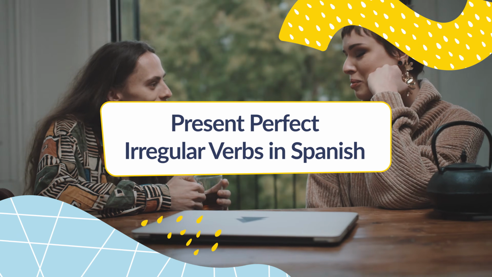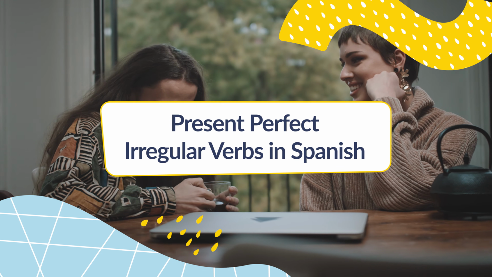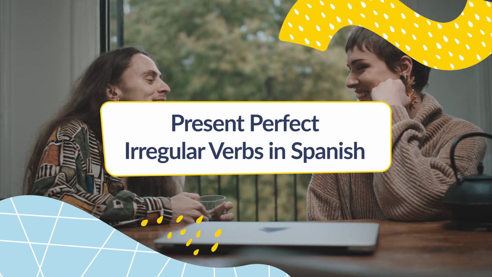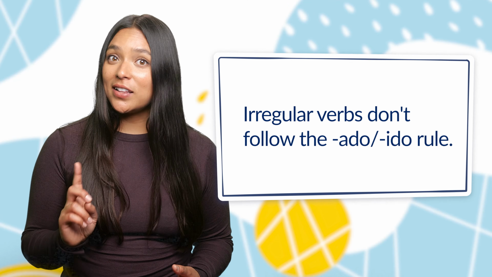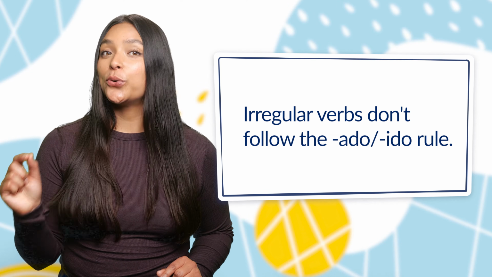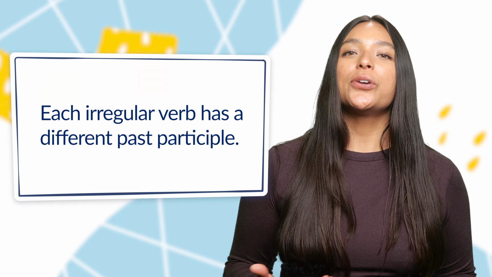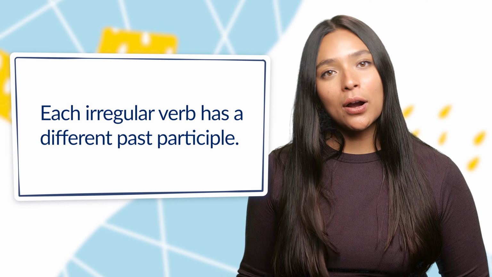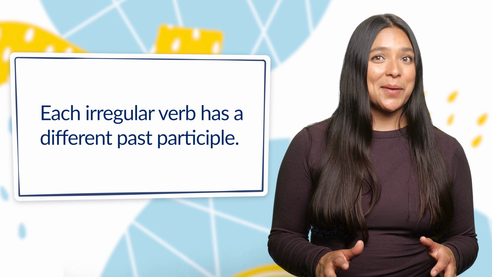Up until now, it's all been nice and straightforward with the present tense, but now we have come to irregular verbs. More specifically, present perfect irregular verbs in Español. These irregular verbs don't follow the ado or ido rule we previously covered. Each irregular verb has a different past participle, which you need to memorize separately. Let's dive in and look at some examples of the most common irregular verbs.